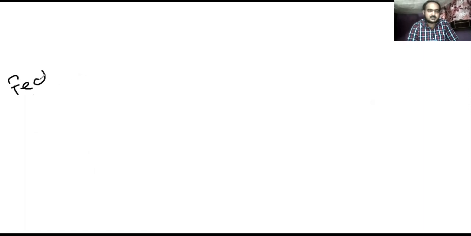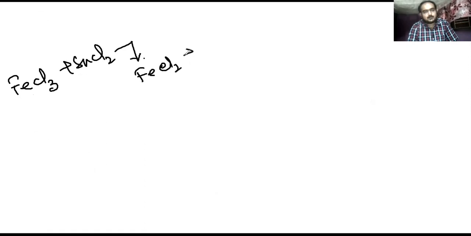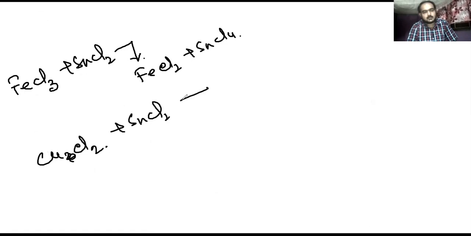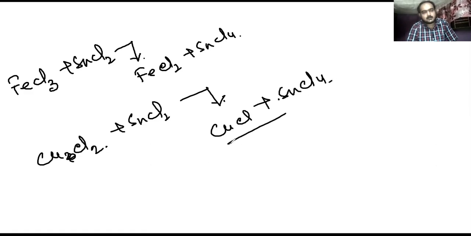FeCl3 plus SnCl2 can produce FeCl2 plus SnCl4. CuCl2 plus SnCl2 will produce CuCl, cuprous chloride, plus SnCl4. So these are the reactions.